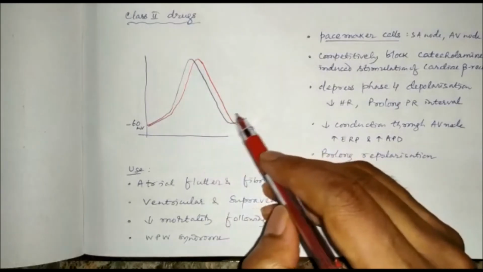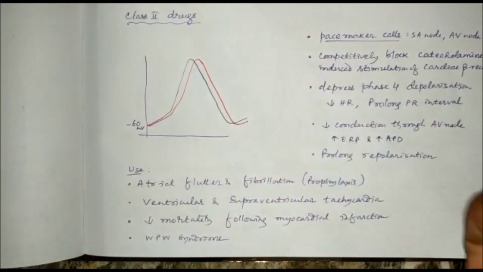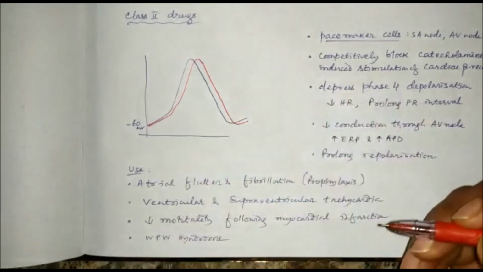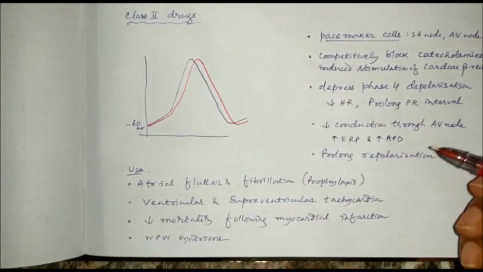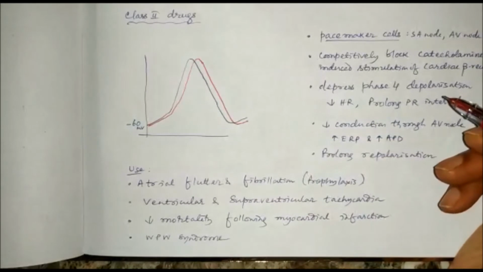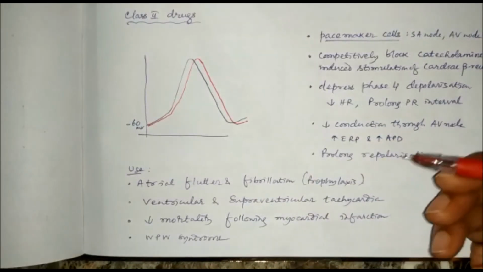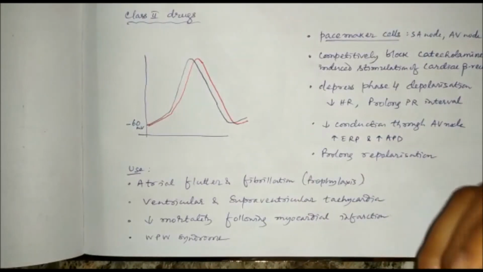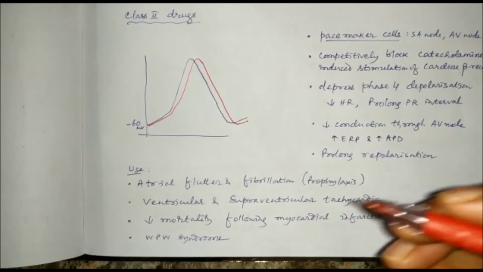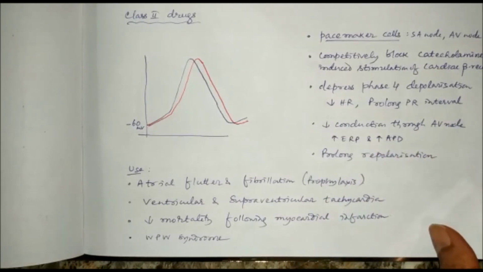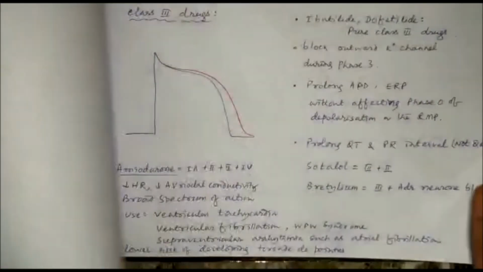So they prolong the repolarization, and that's why they are mainly used as prophylactic, and they can decrease the mortality following myocardial infarction. They are effective against atrial flutter, fibrillation, ventricular and supraventricular tachycardia, and also in WPW syndrome. Then we have class 3 drugs.